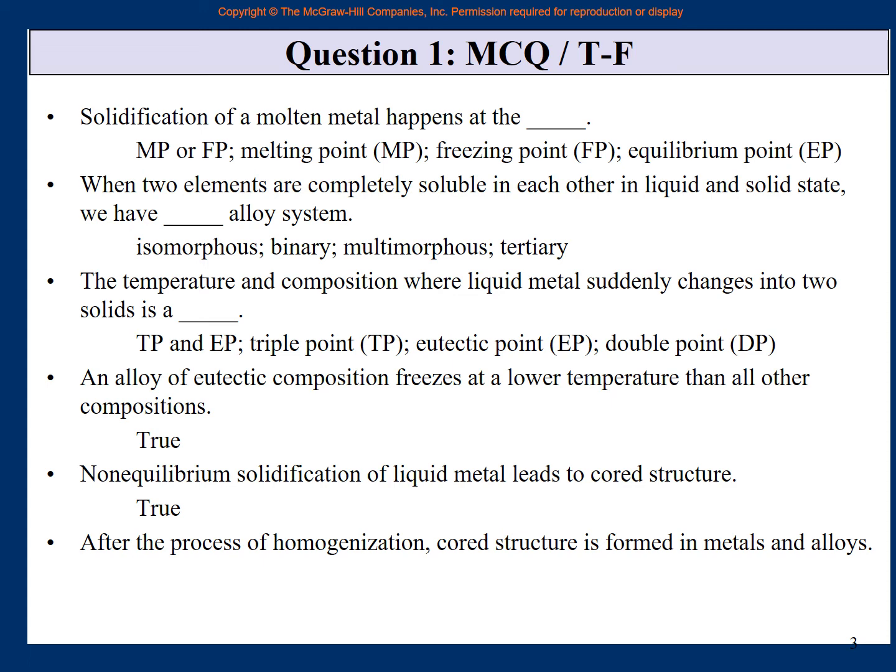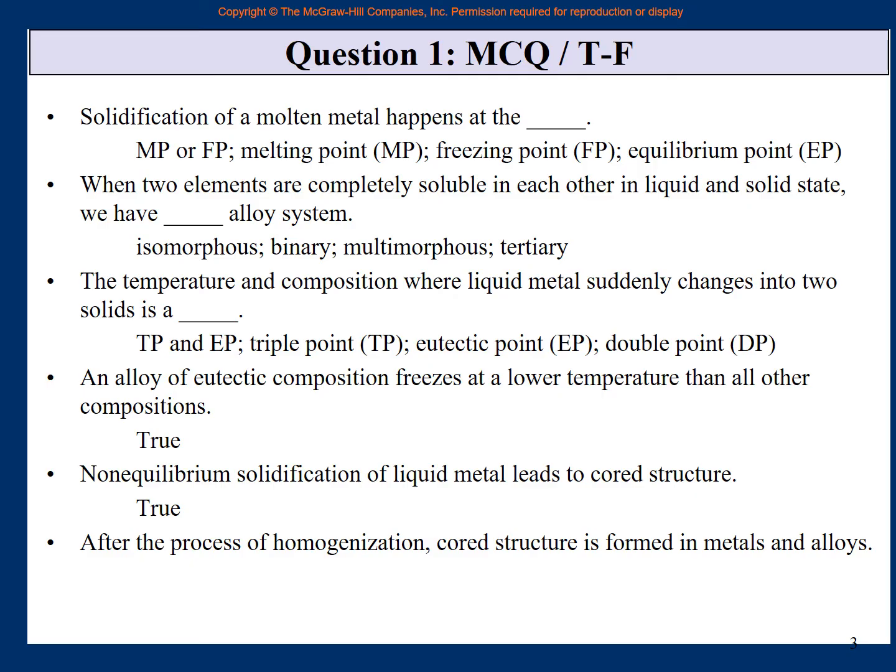So if cored structure happens, then what do we do? We do a heat treatment so that the cores dissolve. The cores dissolve and everywhere there is the same uniform solid structure. That operation, that heat treatment to remove the cores or to get rid of the cored structure is called homogenization.